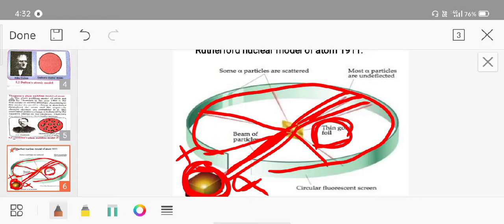Meaning only one alpha particle out of 2000 gets reflected from this gold foil.